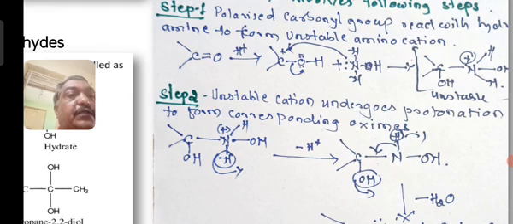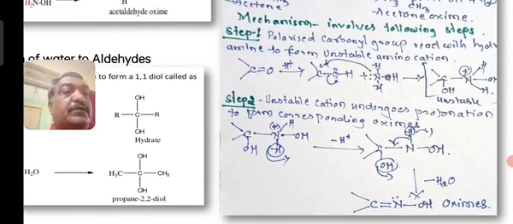Deprotonation takes place with the elimination of the water molecule and carbon to nitrogen double bond formation occurs. So thus you will get the C=N-OH, your oxime.